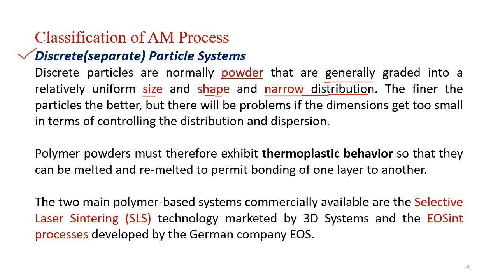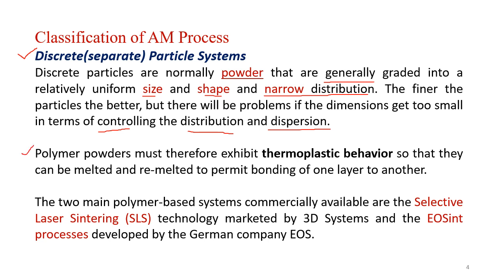Here the particles will be of shapes in the form of spherical, cylindrical or tube form also. The finer the particles, the better, but there are problems if the dimensions get too small in terms of controlling these particles and distribution and dispersion of these particles.